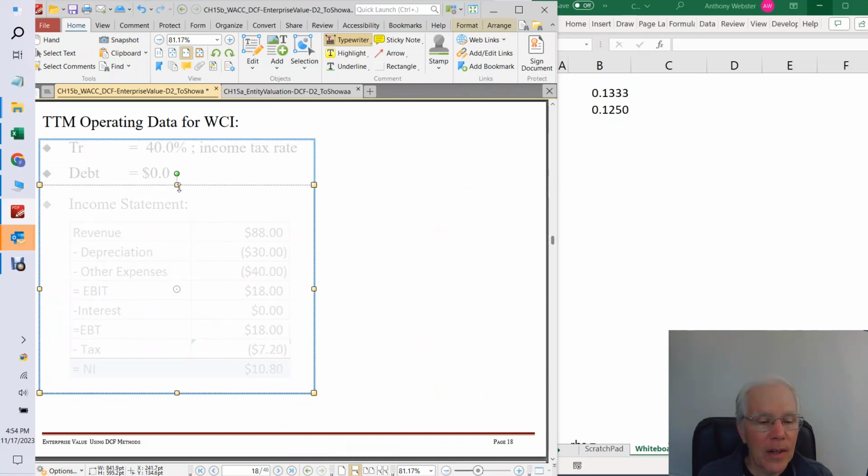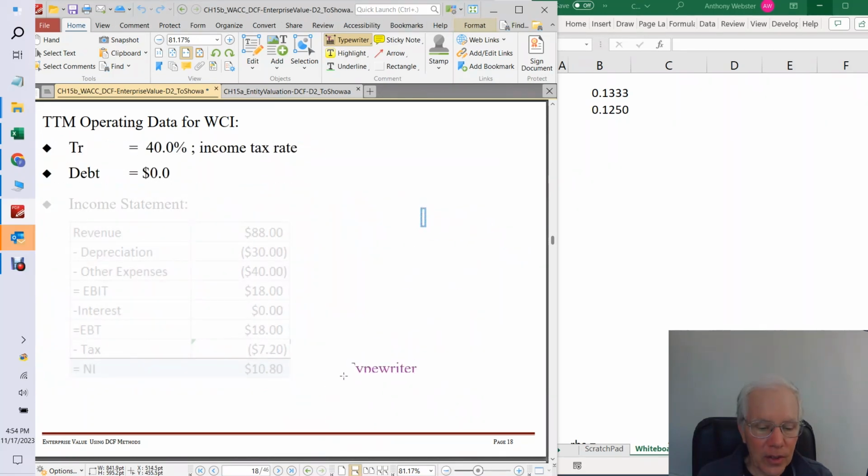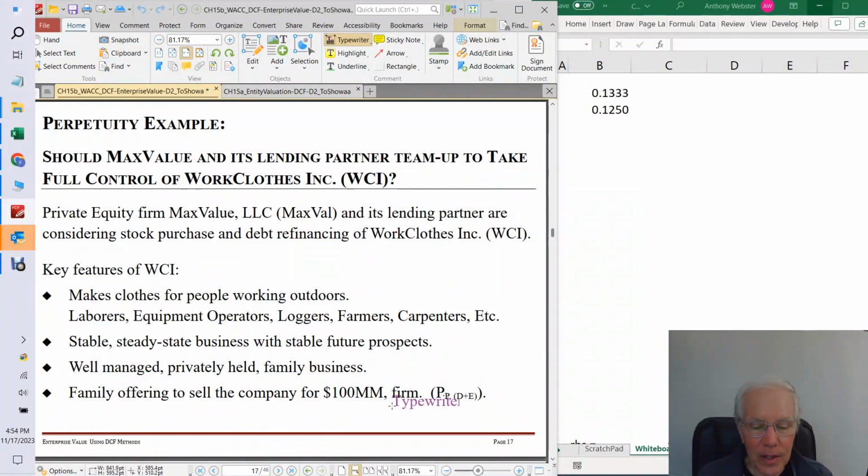Right now, the debt of the firm is 0. So this 100 million is going to be to buy just the shares of stock, because the company has no debt. If the company had some debt, we'd have had some bonds outstanding.